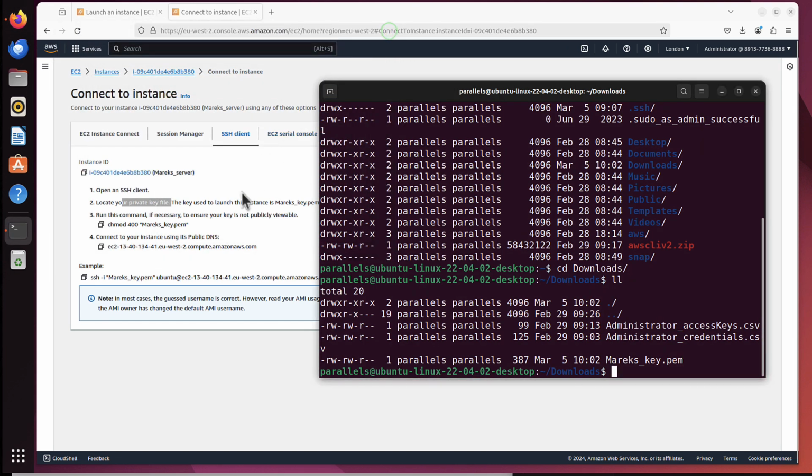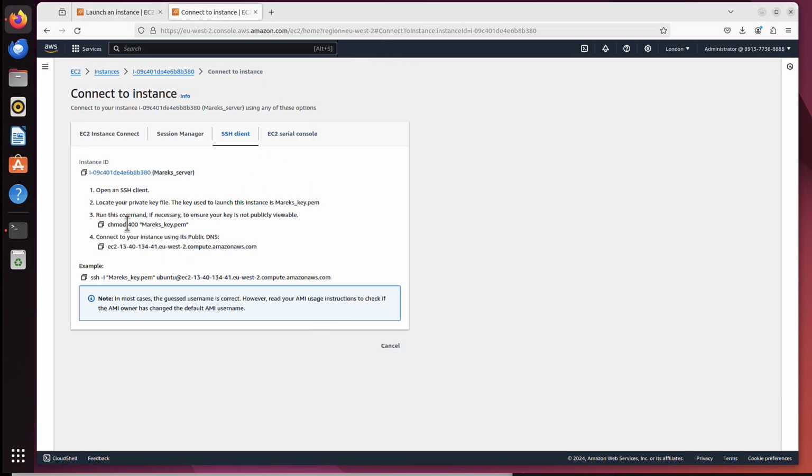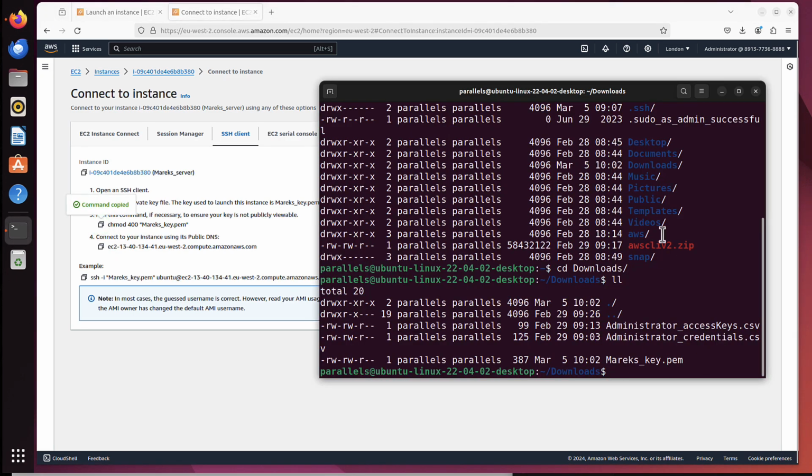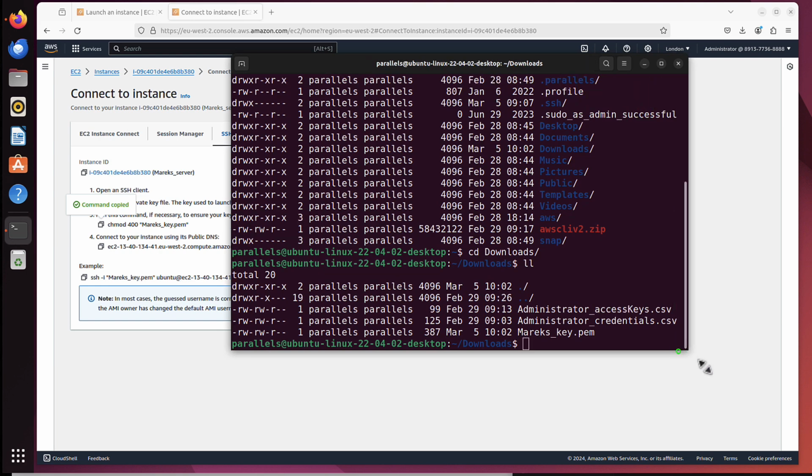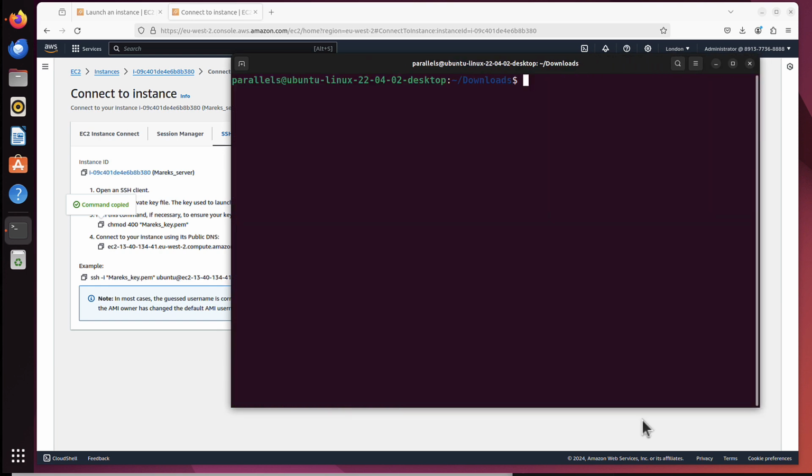Alright, so what should I do next? I should run this command, chmod 400 marekskey. I can click on those rectangles to copy that command, go back to my terminal. One sec, let me make it bigger, and maybe clear that. Alright, now I can paste it, and click enter.